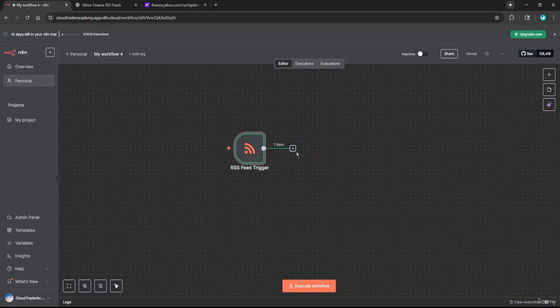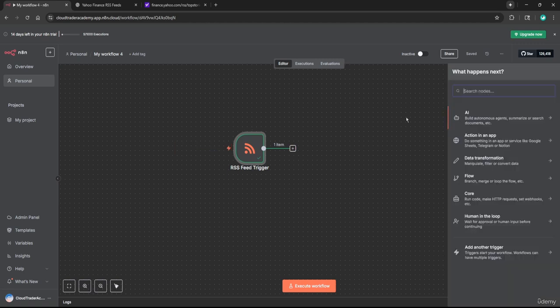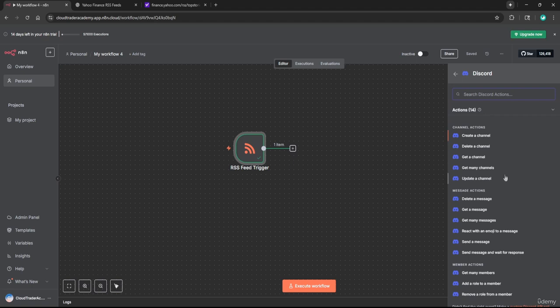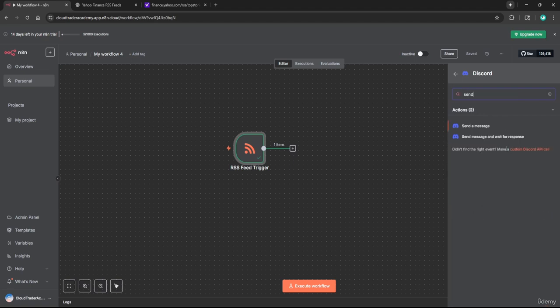So the idea is to post this to Discord. Before we even think about trying to set up a switch statement or an if-else statement to separate the type of content we're sending in, let's first get our Discord bot set up. Click on this plus icon here and then type in Discord and click on Discord. And what we're going to do is send a message.